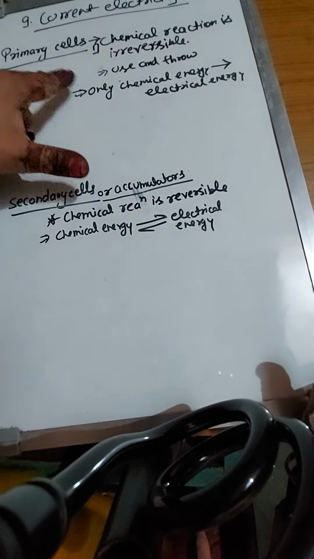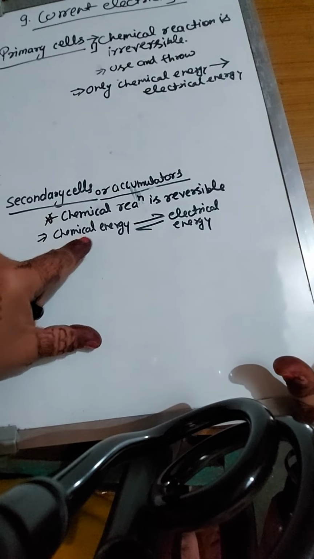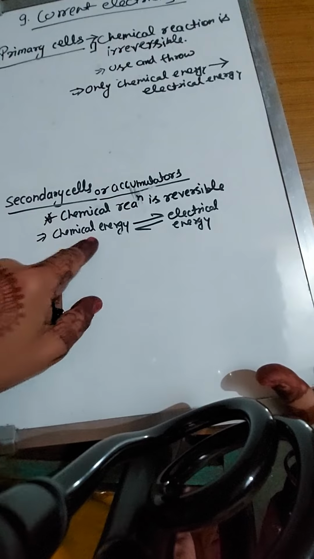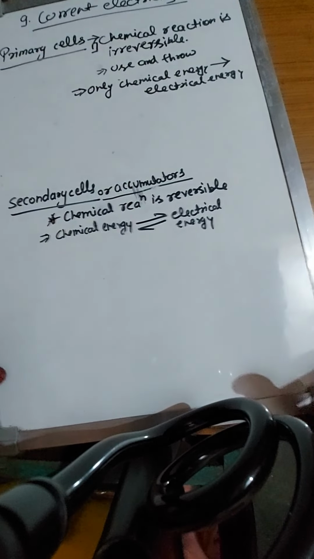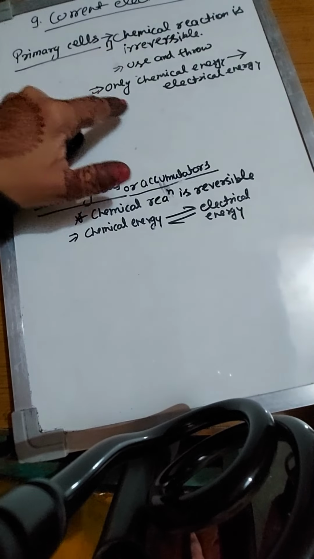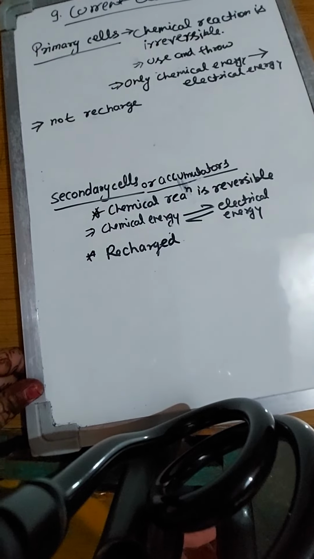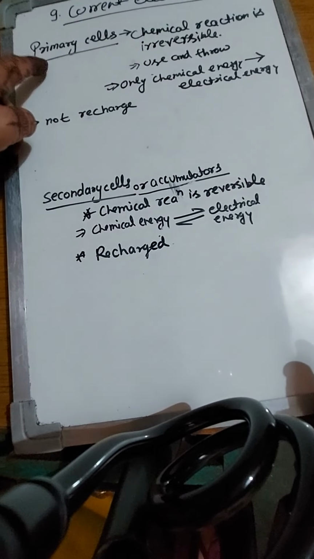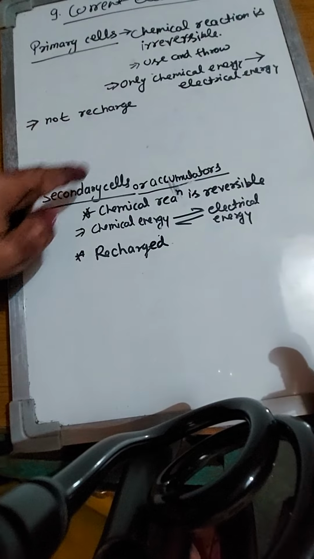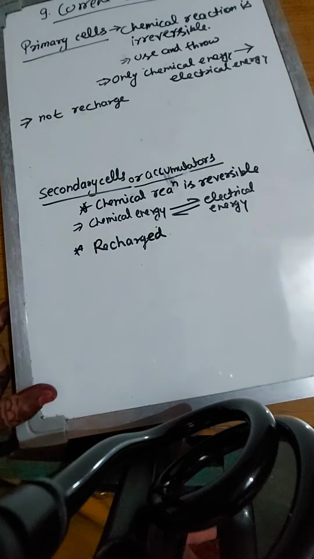In a primary cell, chemical energy changes into electrical energy only once, but in a secondary cell, chemical energy first converts into electrical and also converts back into chemical, that is rechargeable. The primary cell is discarded, use and throw, and the secondary cell is used as a rechargeable cell. You may differentiate it this way: primary cells are not rechargeable, and secondary cells can be recharged.